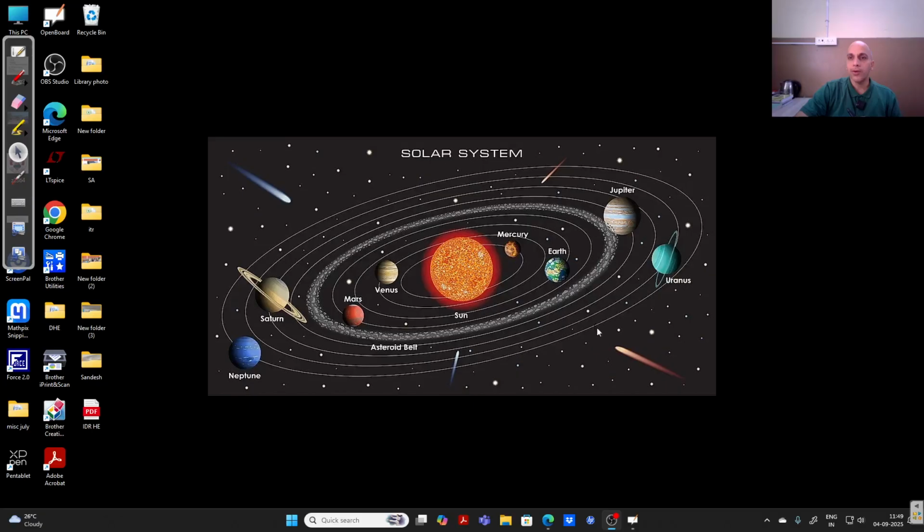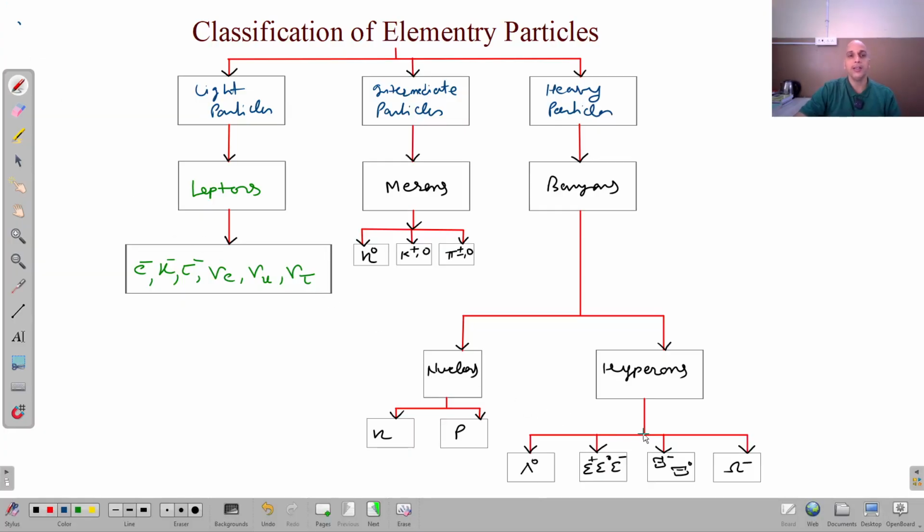So now I am coming to the, you can see here, this is the classification of elementary particles. As I told you that at present we have more than 200 elementary particles or subatomic particles present in the nature, right? And all the matter that we see around us, they are present in all that matter, right? So we can classify these elementary particles in three groups.